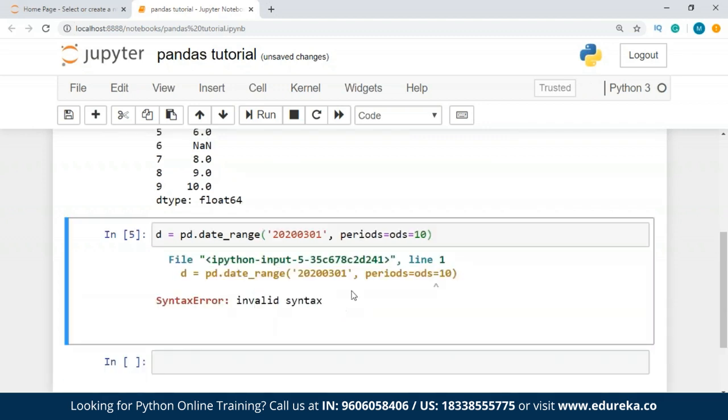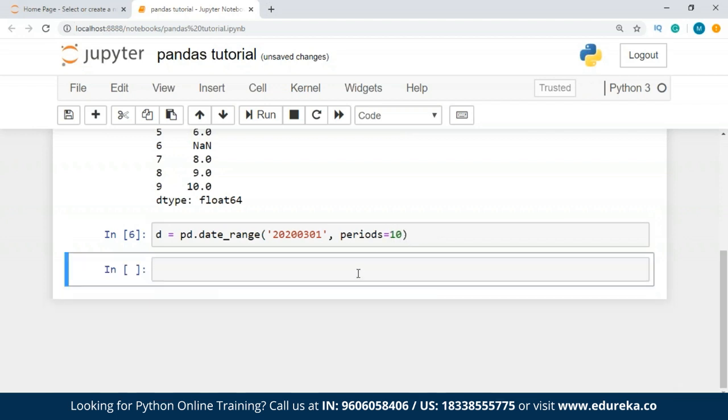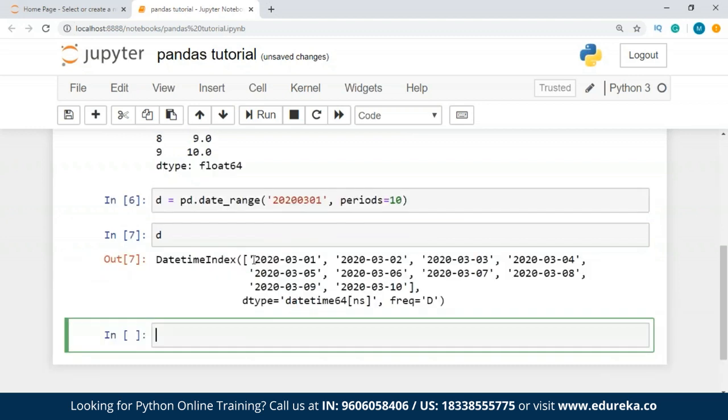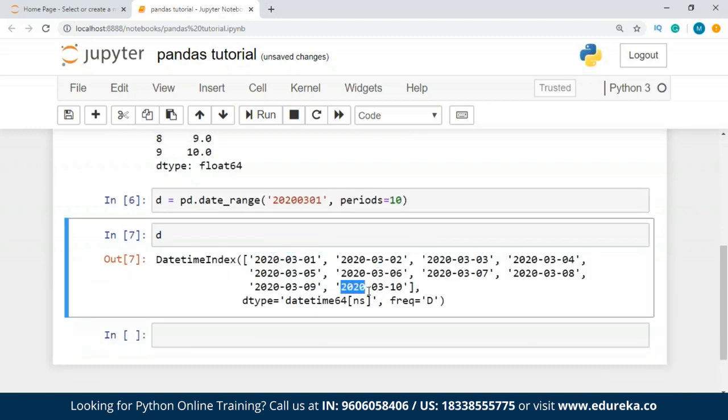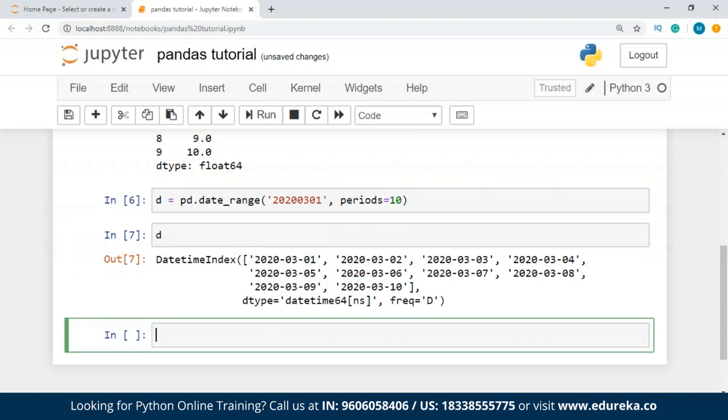Okay, I have an invalid syntax, right? Should work fine now. So when I print D over here, I have all these values in a date range format. After this, I am going to take one data frame, which I am going to call df for obvious reasons, to make it clearer. And I'm going to take DataFrame, and inside this I'm going to pass a few random values. So I'm going to use np.random.